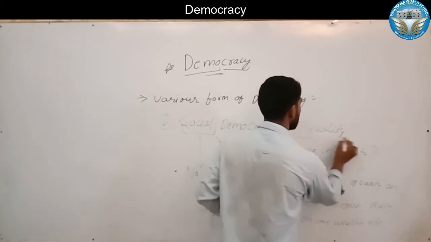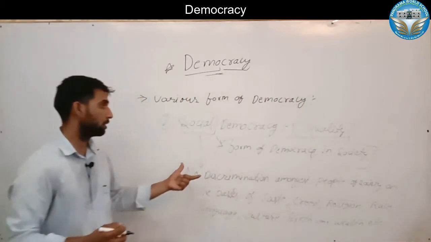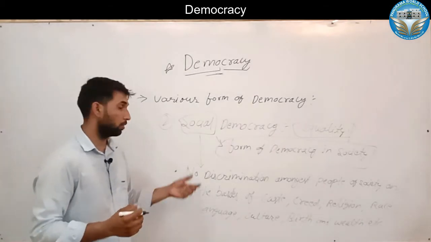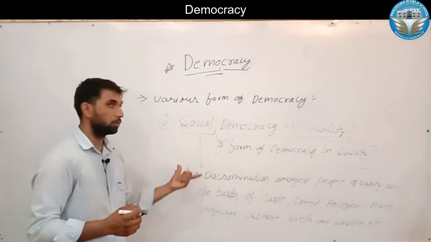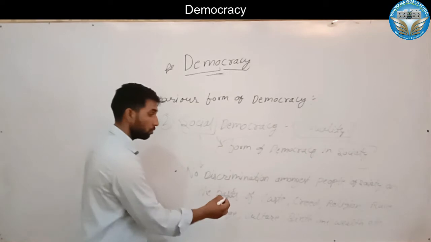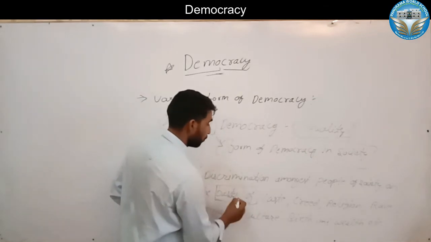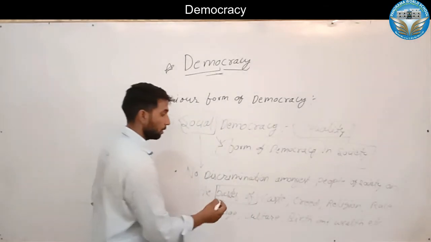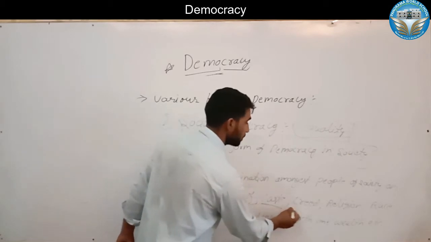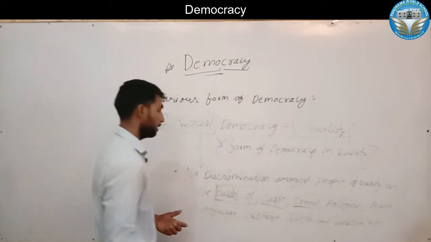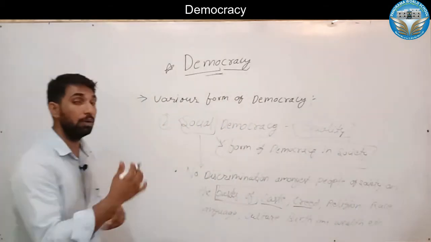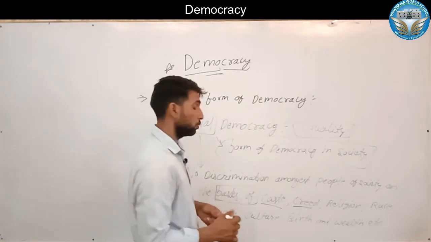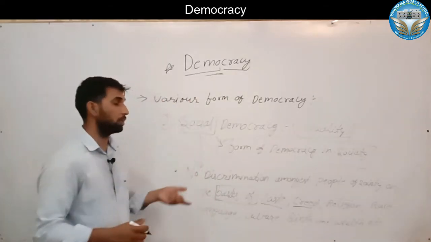So every individual has an equal right to access and participate in the development of society. There should be no discrimination on the basis of caste, creed, religion, race, language, culture, birth or wealth of the particular individual. So this is social democracy.